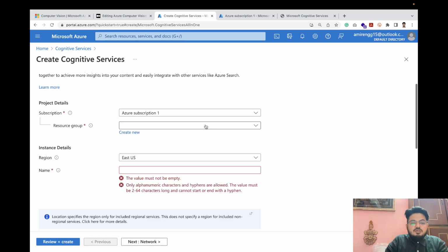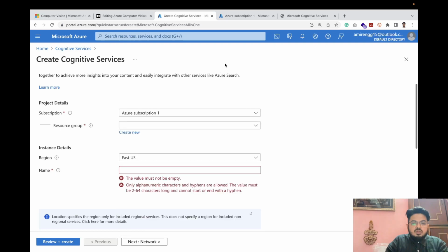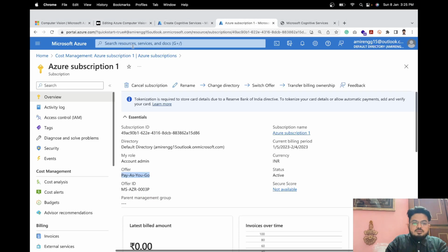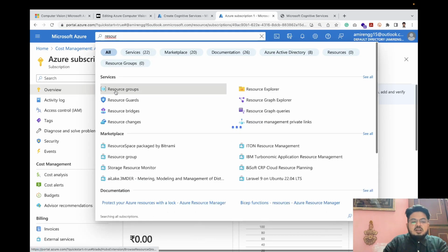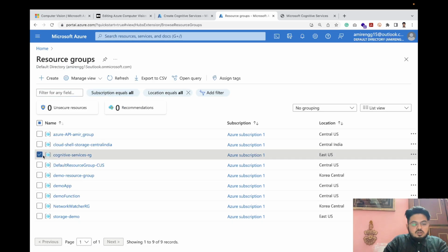The next thing we have to do over here, click the resource group. I have already created one resource group. I will go over here, and I'm doing everything in real time because I feel that we will face the similar issue sooner or later. So let's learn with the problem also.